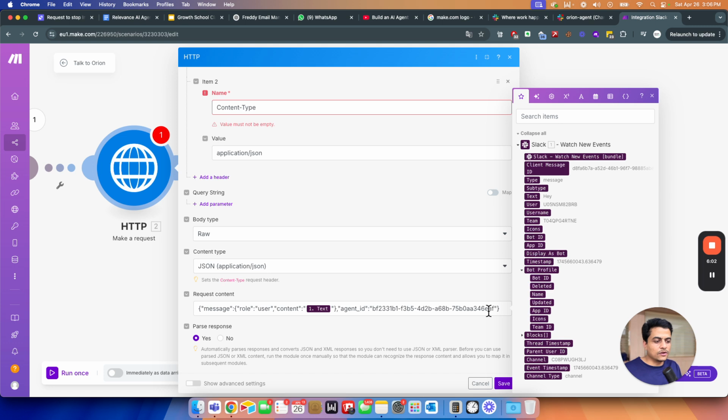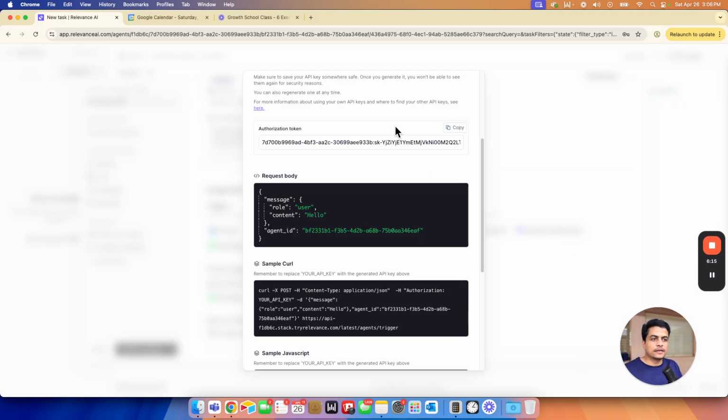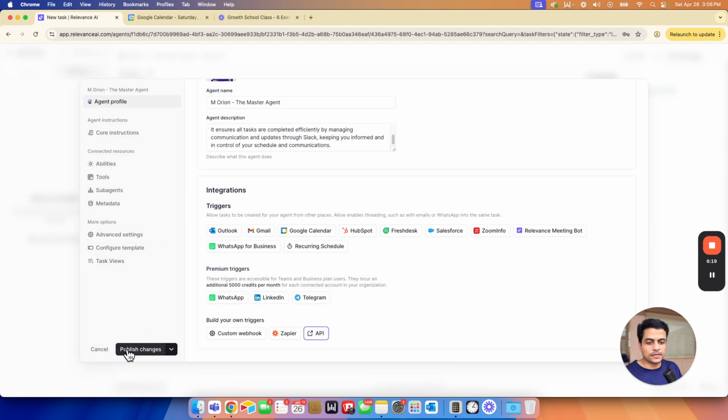And finally, along with this, we will also add another variable that is called conversation ID. So I'll say conversation underscore ID, and then colon, and let's go here. See, remember this step, this is a little important step. Let's click on publish changes.